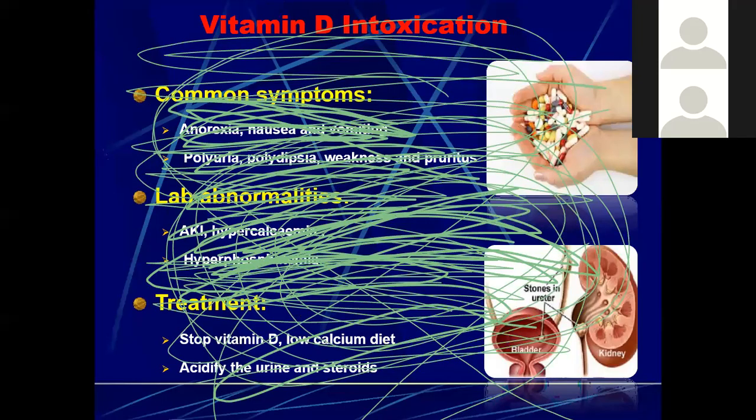Okay, so when will vitamin D intoxication happen? When levels of vitamin D go above 150 nanomoles per liter, and the common symptoms of it are anorexia, nausea and vomiting, and polyuria, polydipsia, weakness, and pruritus can occur. And the lab abnormalities include acute kidney injury and hypercalcemia along with hyperparathyroidism.